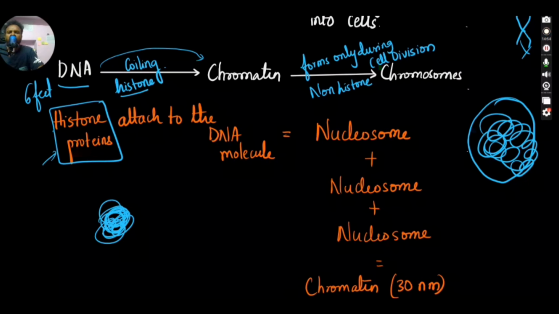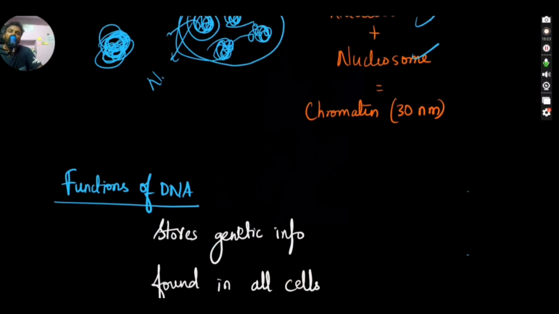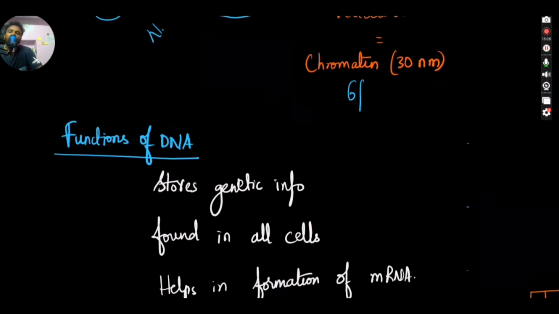Alright, there will be many histone proteins. The DNA will be coming here, attaching like this, then there will be one more histone protein, attaching like this, right? Each place where the DNA is getting coiled around a histone is called a nucleosome. Many nucleosomes will be getting fitted into one nucleus, and it is called chromatin. So a 6 feet length double helical wire, we can make it into 30 nanometers, and it is fitted into the nucleus of the cell.